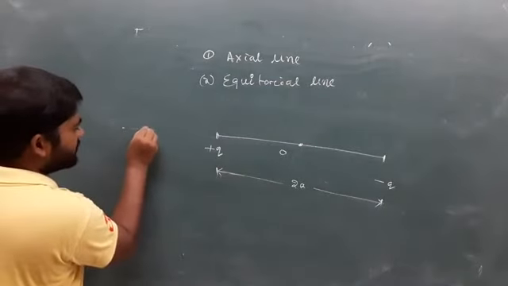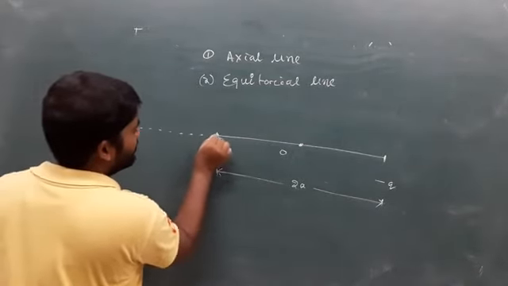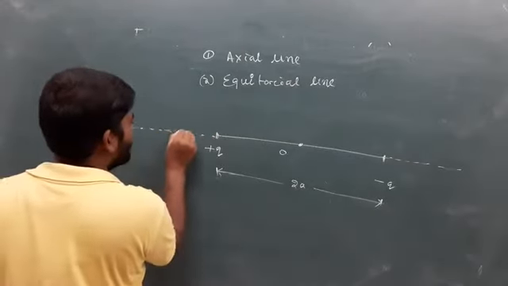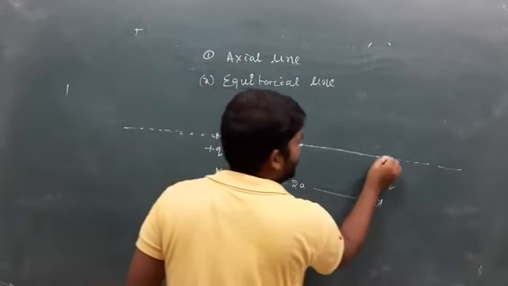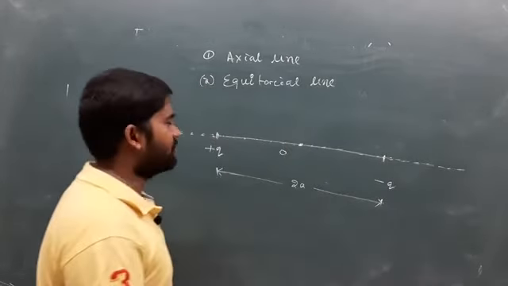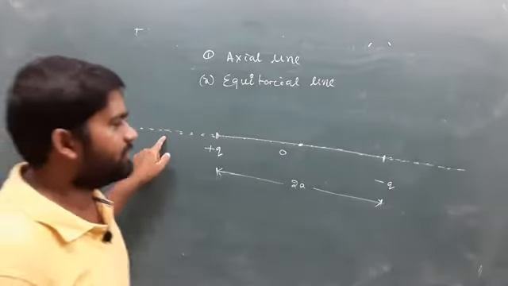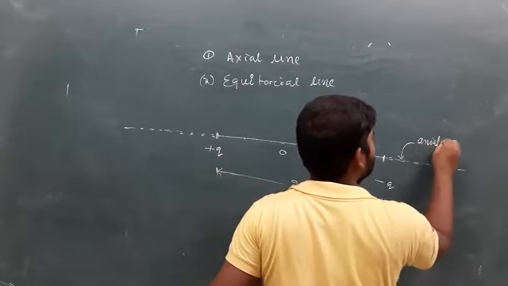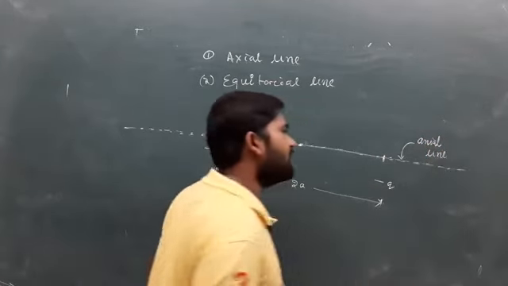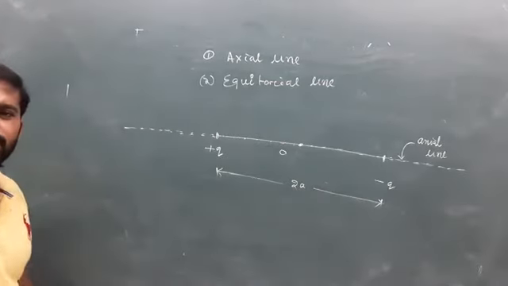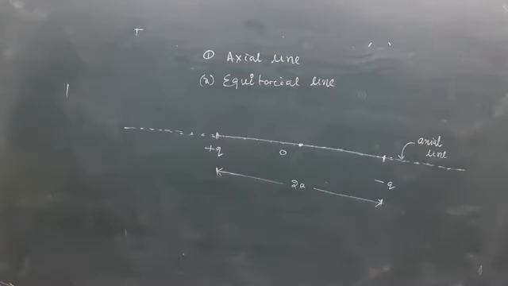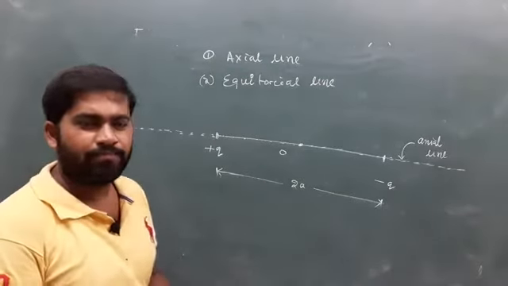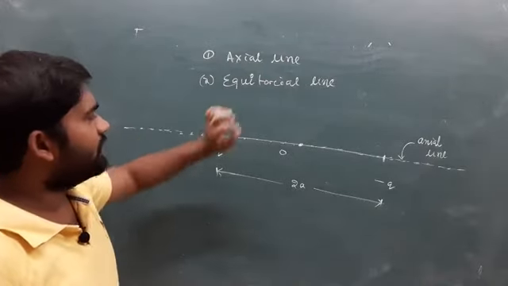So this line passes through the line joining the two charges, and that is why it is called the axial line.